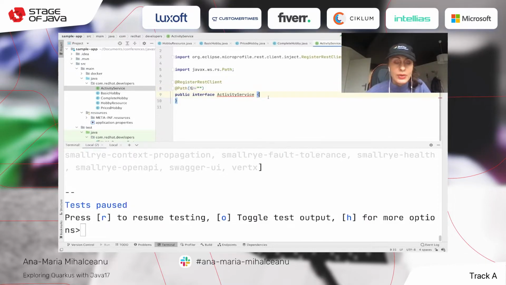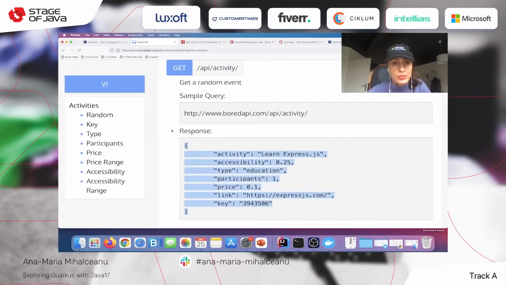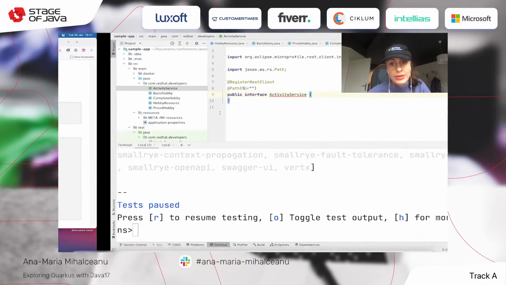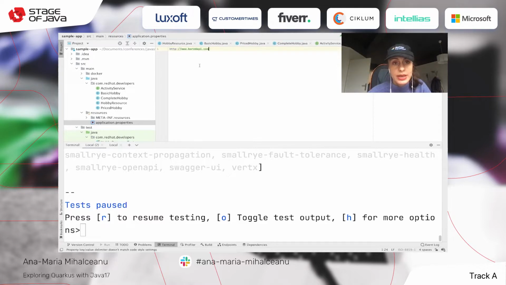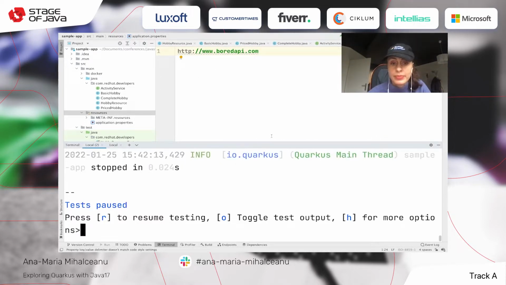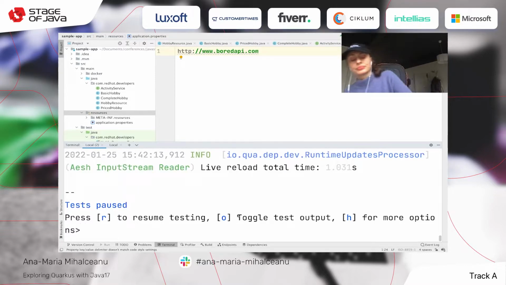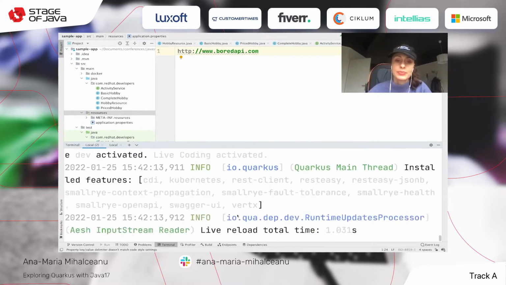Cool. Now that we've done this, let's look again at the Bored API. And this is our path. Now, instead of coding this here, we can do this. Take this part and leave just the API activity there. And complete this part in application.properties and have it here. Okay. In live reload things.